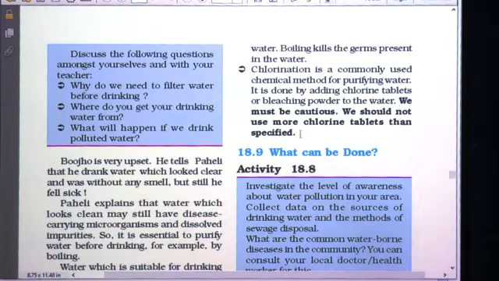We must be cautious. We should not use more chlorine tablets than specified. Okay, so chlorine is also poisonous. We should not use more chlorine than the specified quantity.